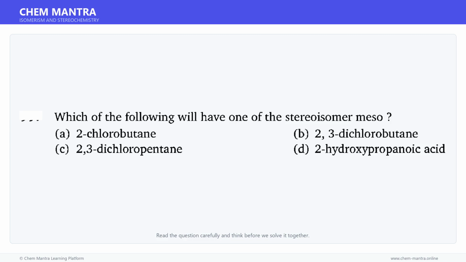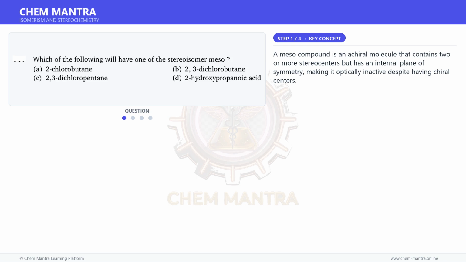Here is a question. Read it carefully and think about the answer. Let us solve it step by step. Let us first understand the key concept here. A meso compound is an achiral molecule that contains two or more stereocenters but has an internal plane of symmetry, making it optically inactive despite having chiral centers.